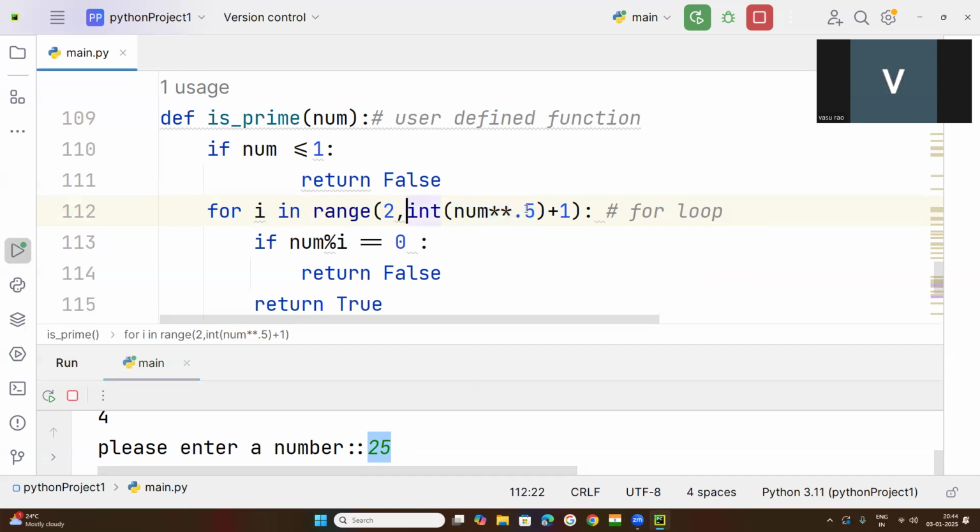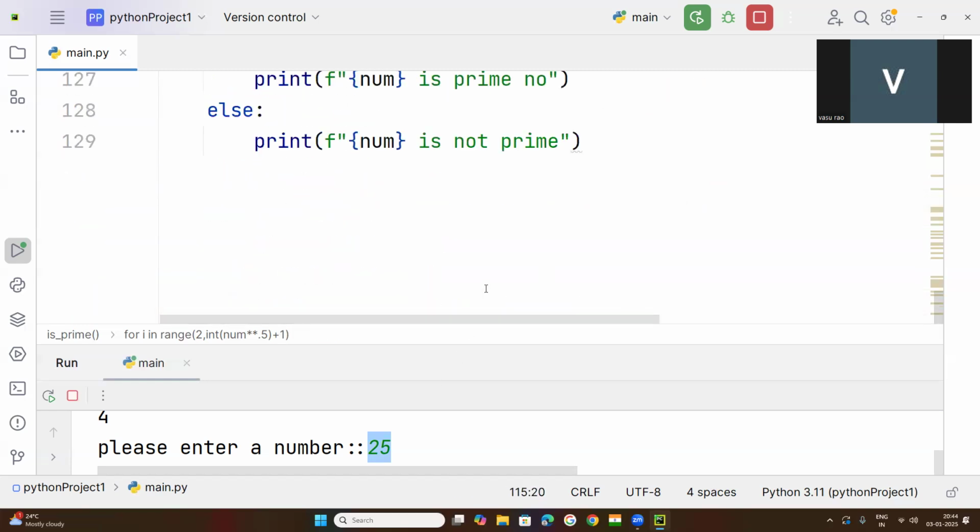I explained this in the previous class also. So for the plus 1, I told you that the range function is a function that excludes the last value. So I told you that suppose if I have taken